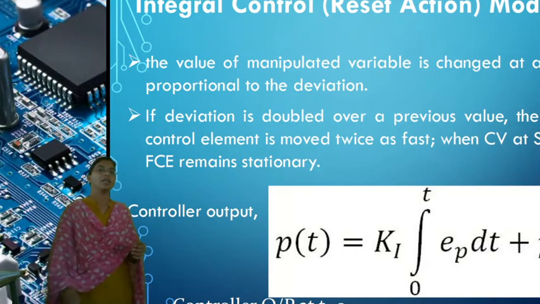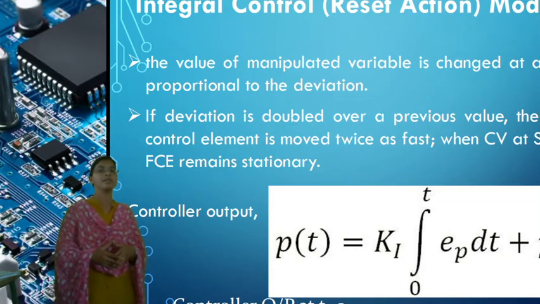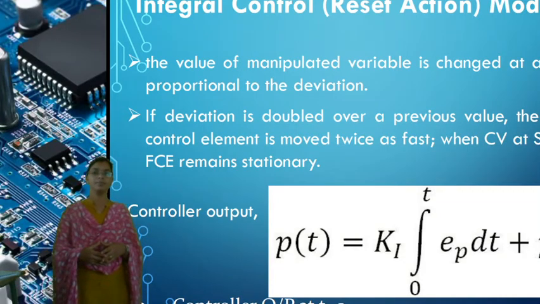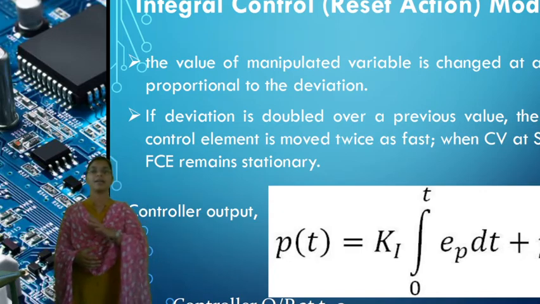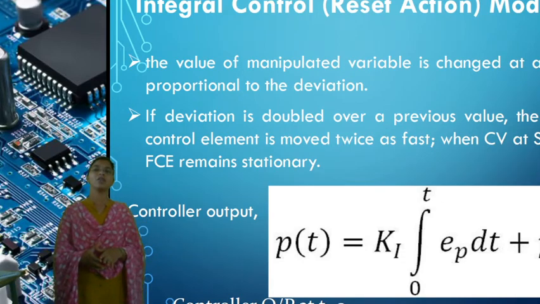Integral controller mode is also called the reset controller mode. What is meant by proportional? The output is proportional to the error. What is meant by the integral controller mode?